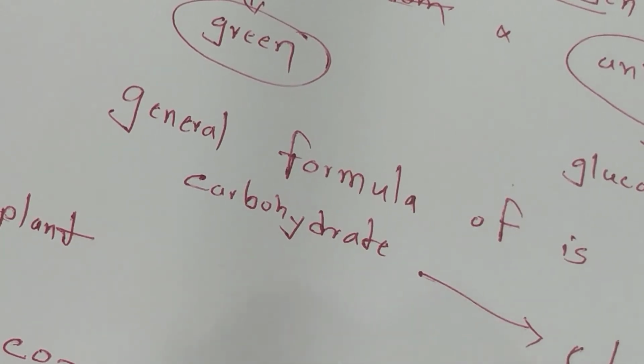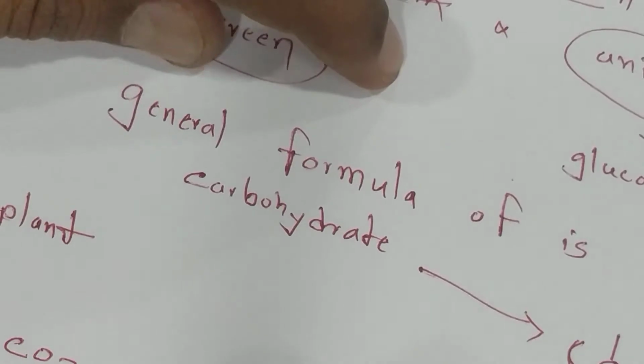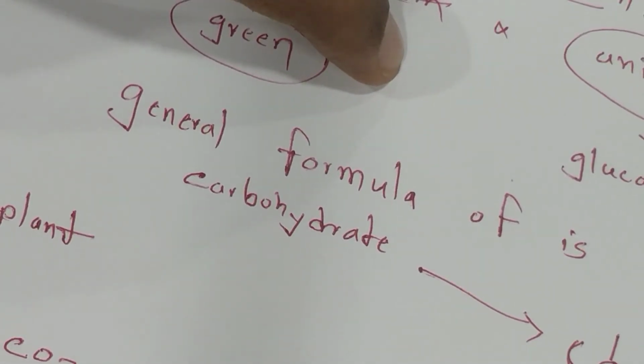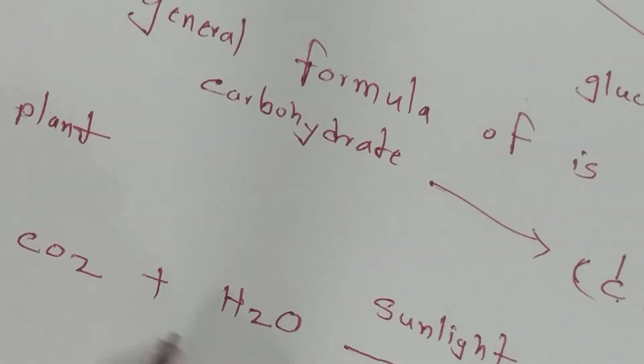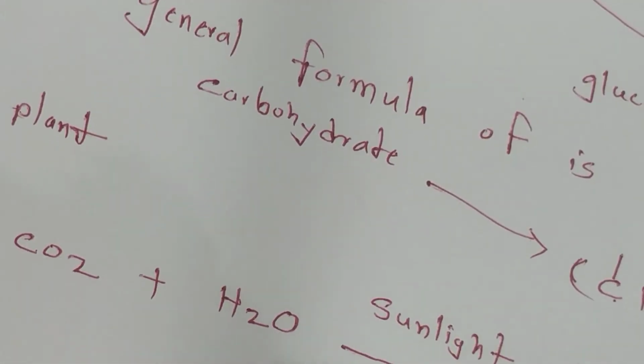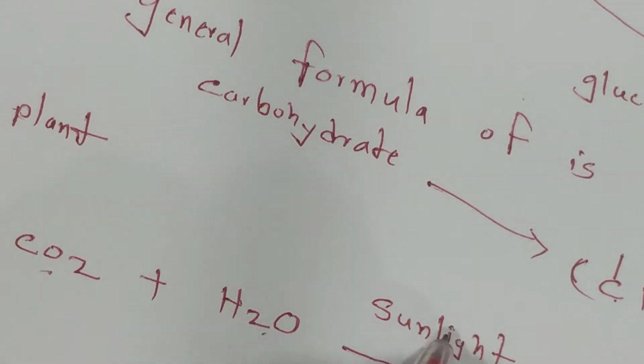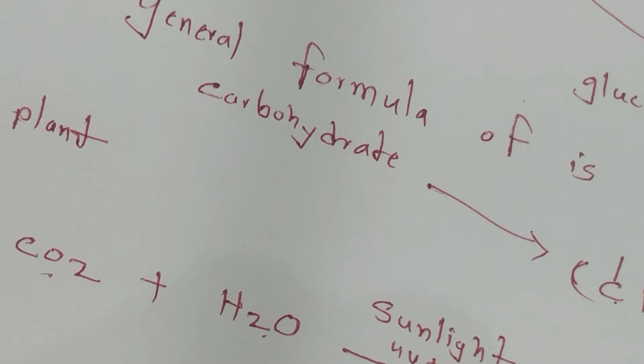In Marathi you may call it Prakash Samshlesh Kriya, photosynthesis. With the help of sunlight, carbon dioxide plus water in the presence of UV rays and chlorophyll, the plant having the green color, and then they get the carbohydrate. They have their food.